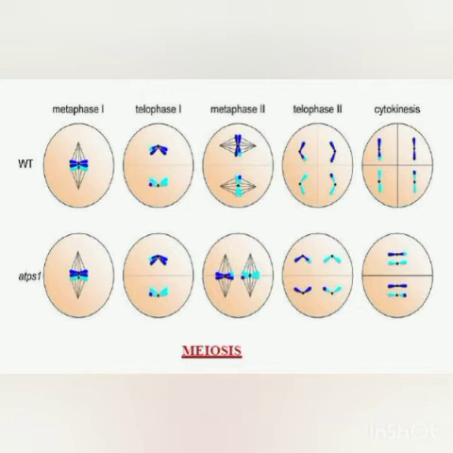So if in the diploid cell there are 46 chromosomes, then in the sperm formed after meiosis, the chromosomes will be 23. Out of the 4 sperms formed, all 4 will have half the number of chromosomes.